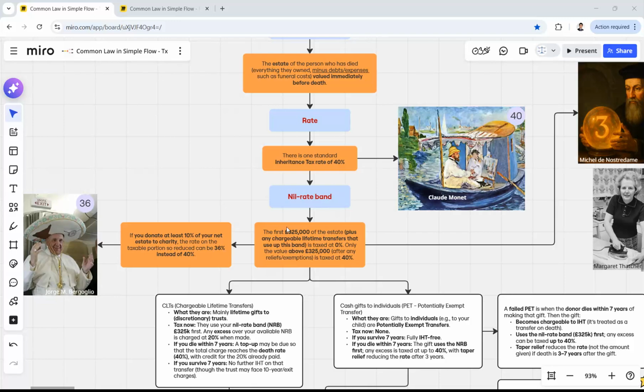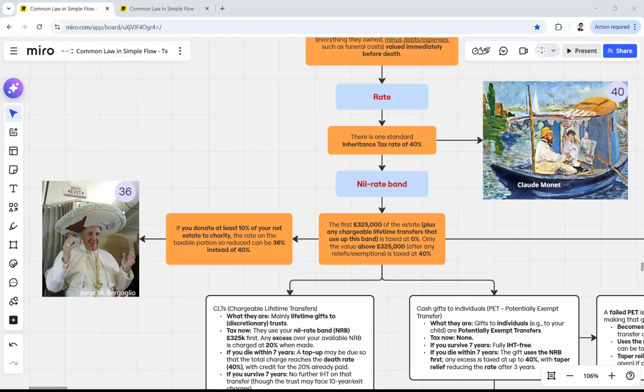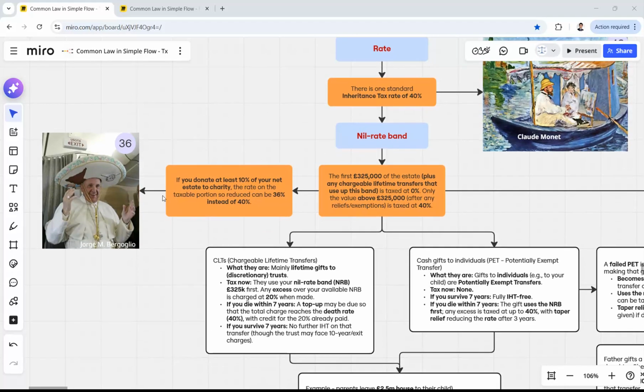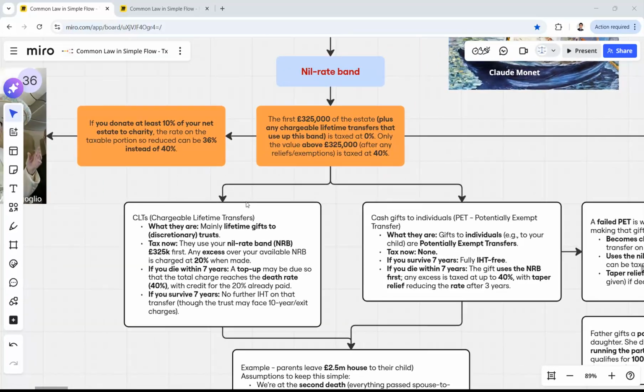Then the allowance for this non-taxable amount is 325,000, which is Nostradamus predicting that Margaret Thatcher will burn the painting. After the painting is burned, the rate drops to 36 because the minor part of it was donated. So if you donate 10% of your estate, then instead of 40, you will pay 36% of tax.